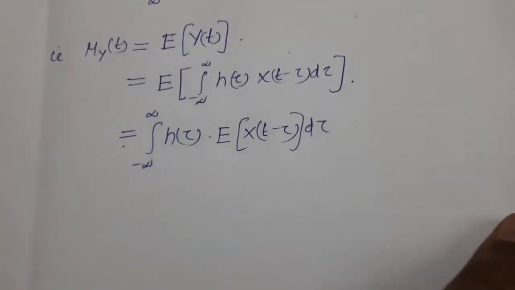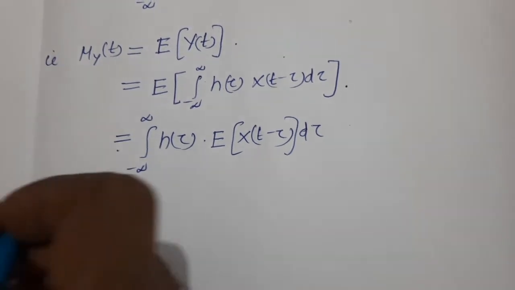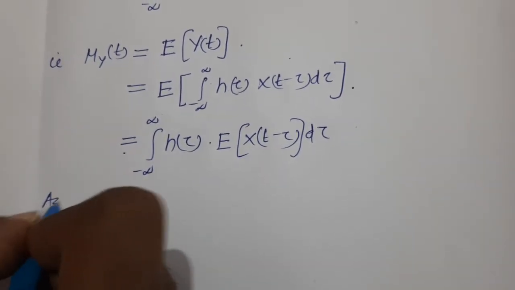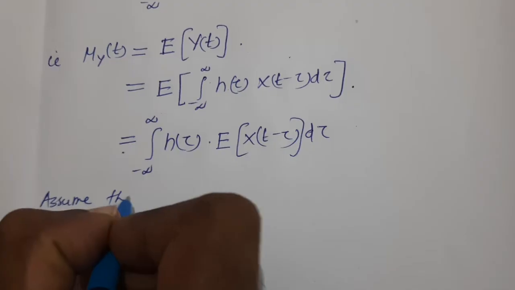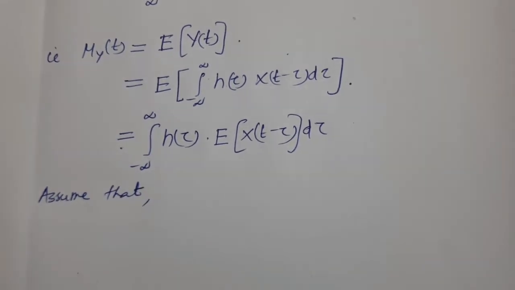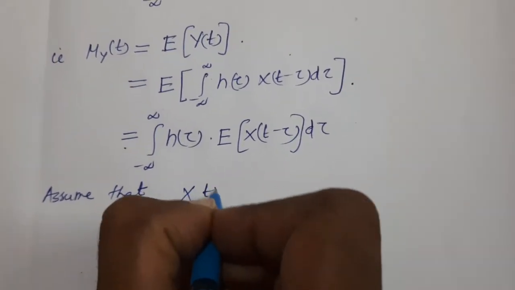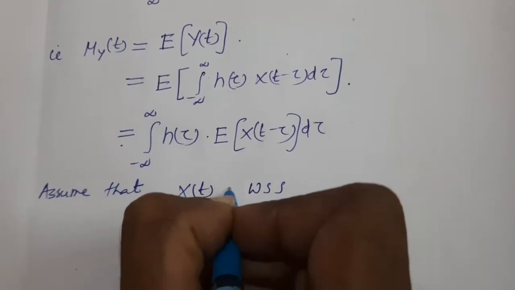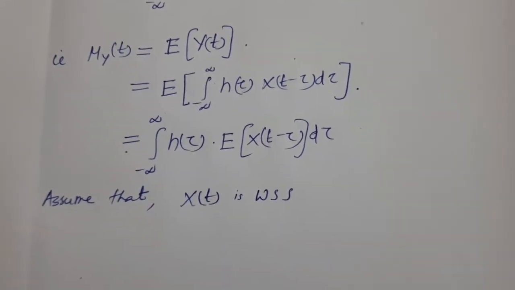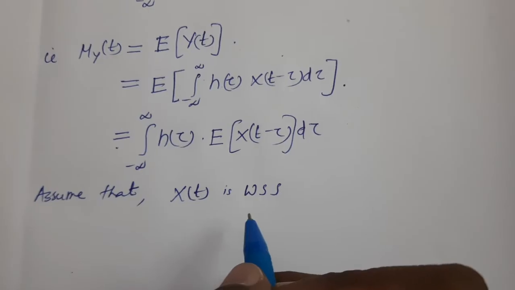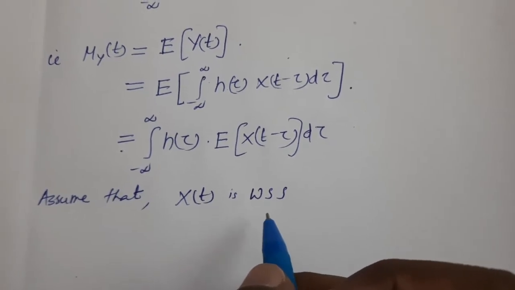Right. So assume that the input random process x(t) is wide-sense stationary. So we know that if x(t) is stationary, what happens to the mean?